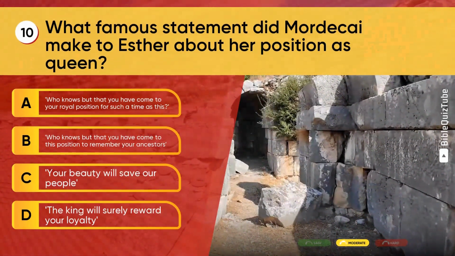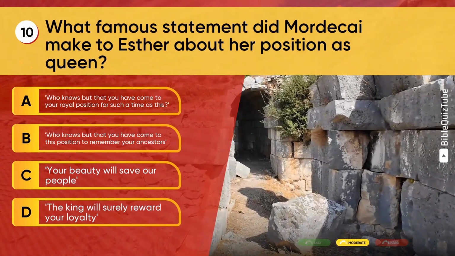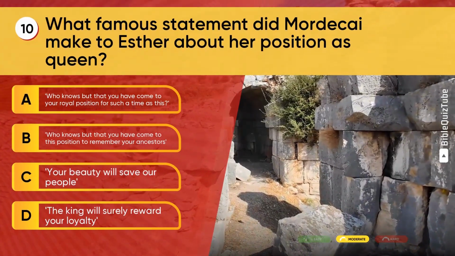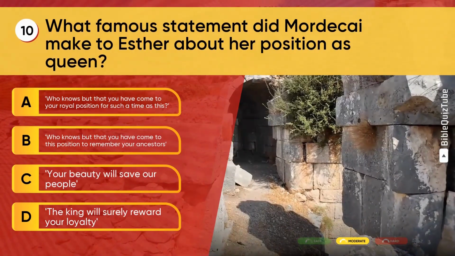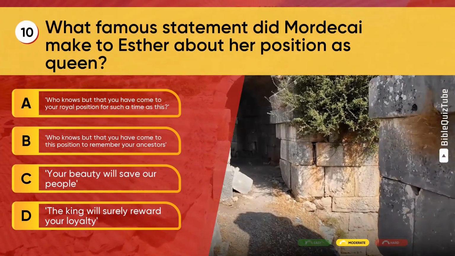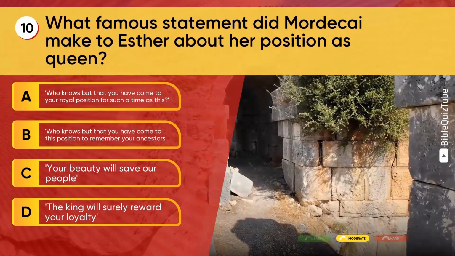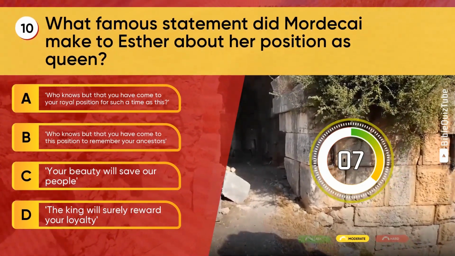Question 10. What famous statement did Mordecai make to Esther about her position as queen? A. Who knows but that you have come to your royal position for such a time as this? B. Who knows but that you have come to this position to remember your ancestors? C. Your beauty will save our people. D. The king will surely reward your loyalty.